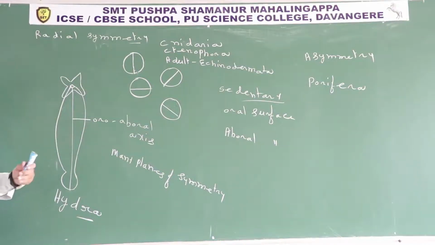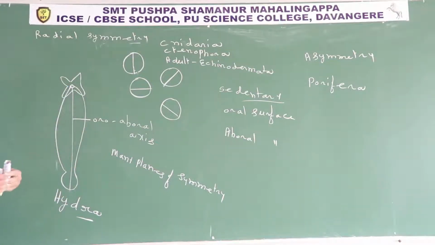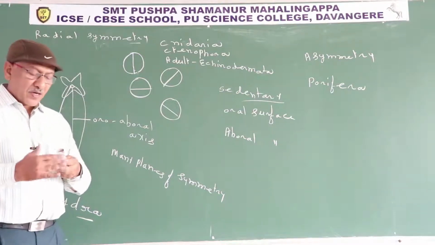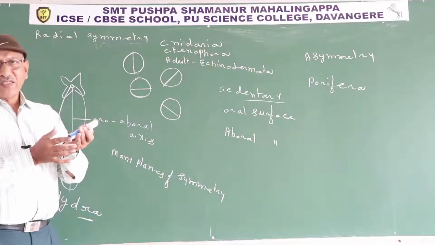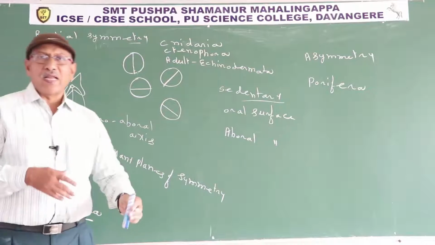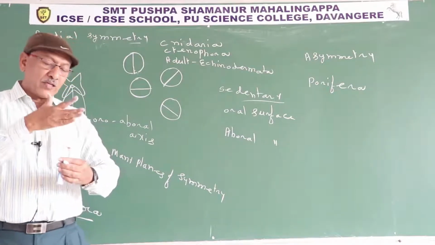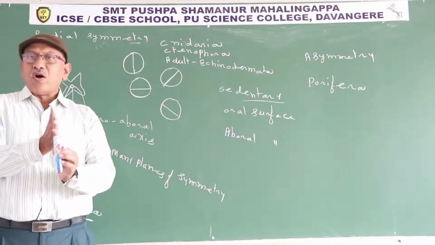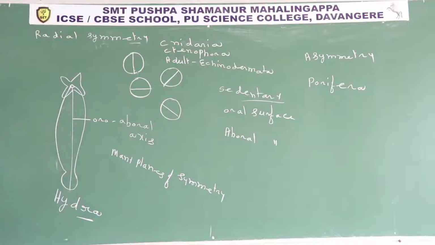So where is it present? From the middle region of the mouth to the middle region of the aboral surface. What is the oral surface? The surface containing the mouth is known as oral, and the opposite surface is known as aboral. If we cut a radially symmetrical animal along any plane passing through the oro-aboral axis, the body becomes two equal halves.